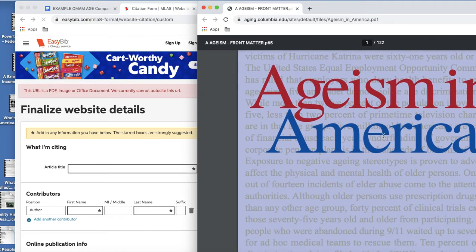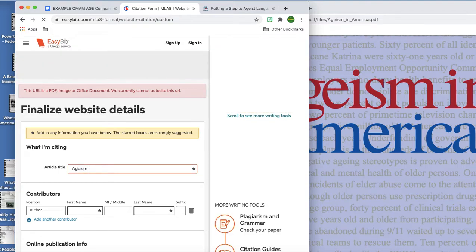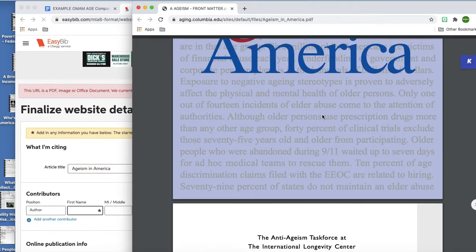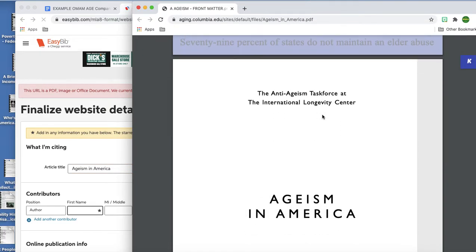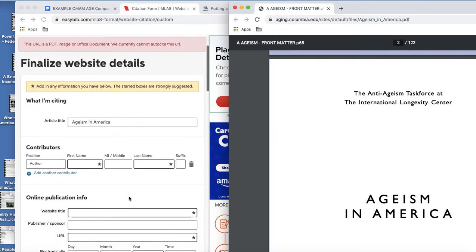So Ageism in America is the article title. And I don't believe we had one specific author. So let's go ahead and see what we do have.